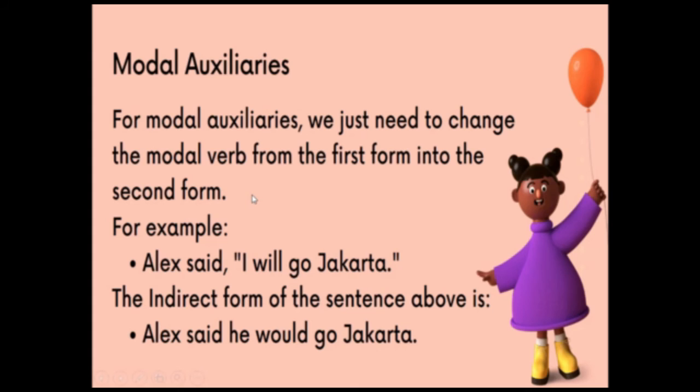Next is when we use a modal auxiliary in our sentence. For modal auxiliary, we just need to change the modal form from the first into the second one. So the modal verb from the first form into the second. Let's see. Alex said, "I will go to Jakarta." The indirect form of the sentence above is Alex said he would go to Jakarta. So will is changed into would, can into could, may into might, shall into should, must, have to, and has to into had to.